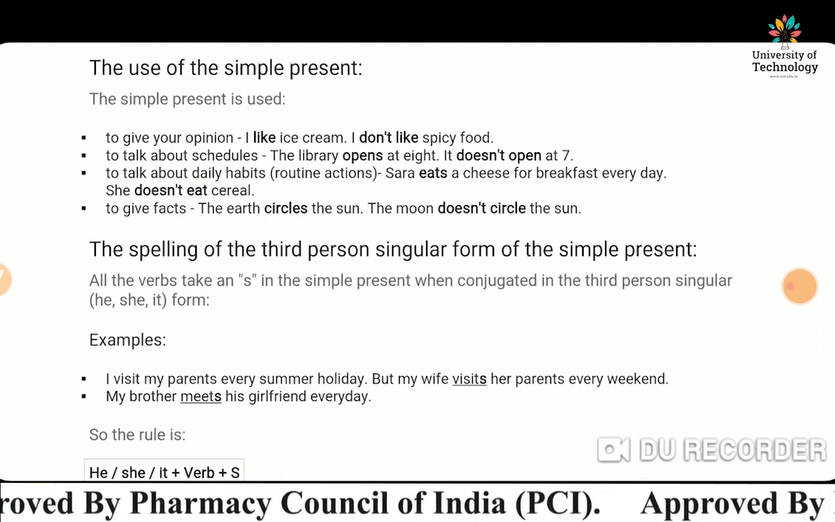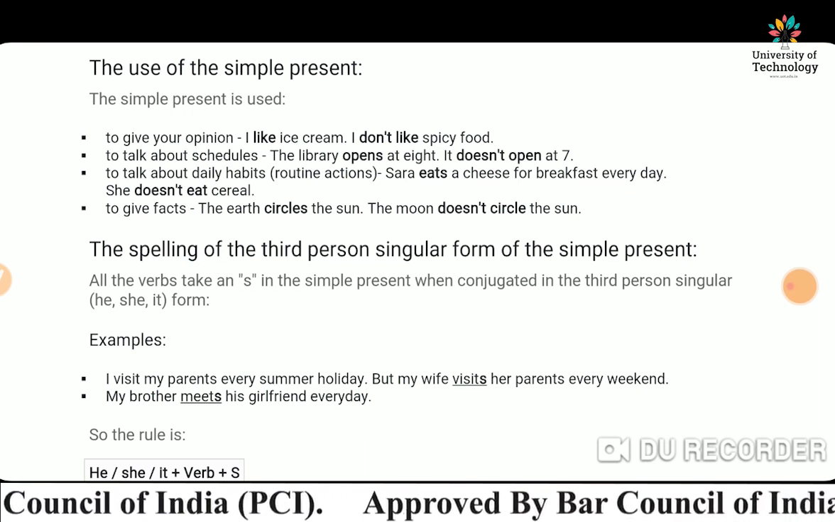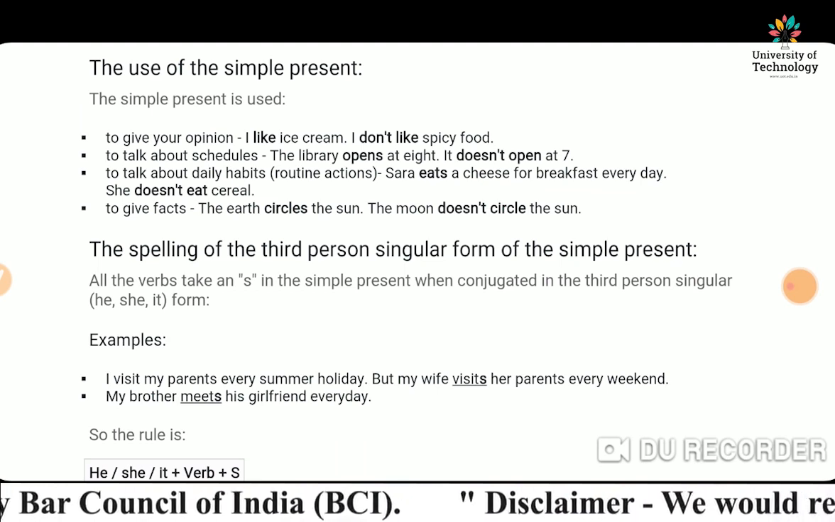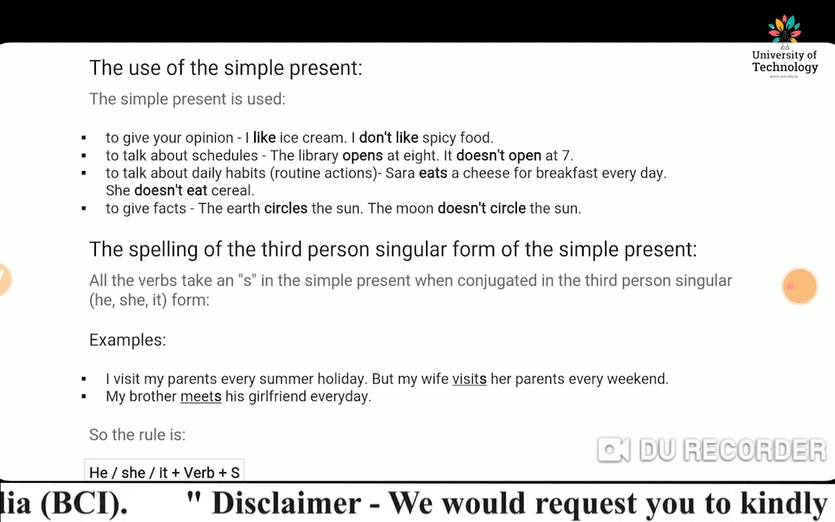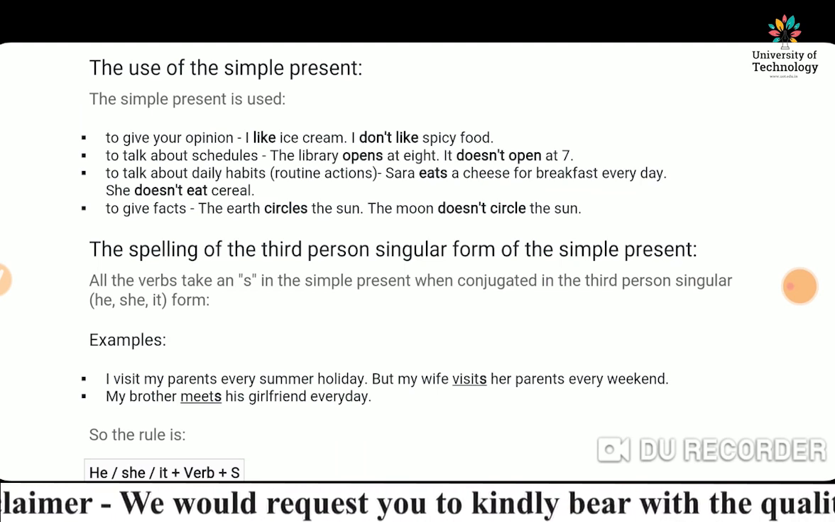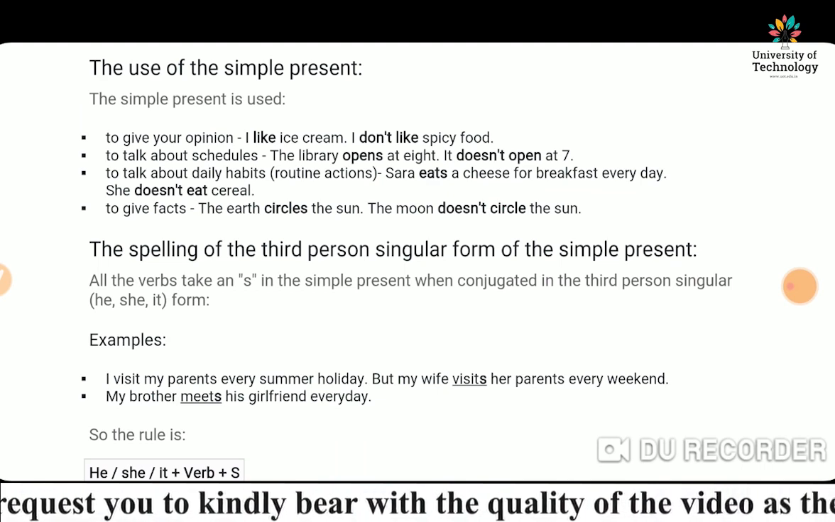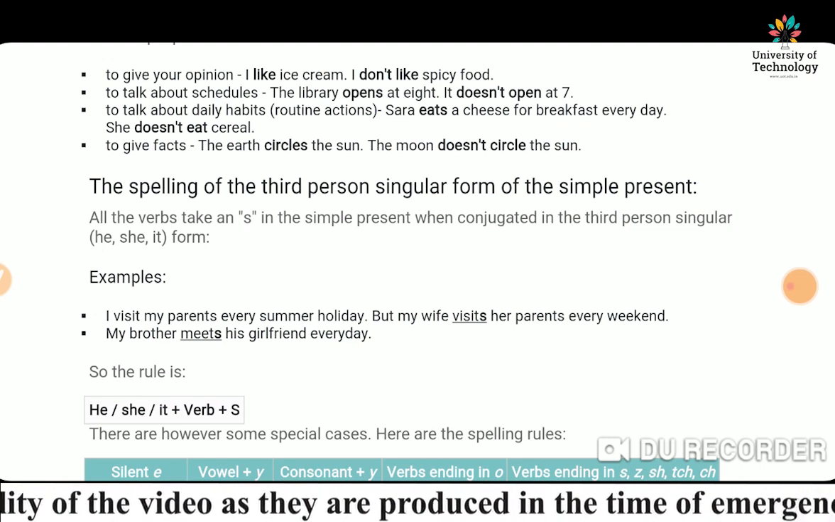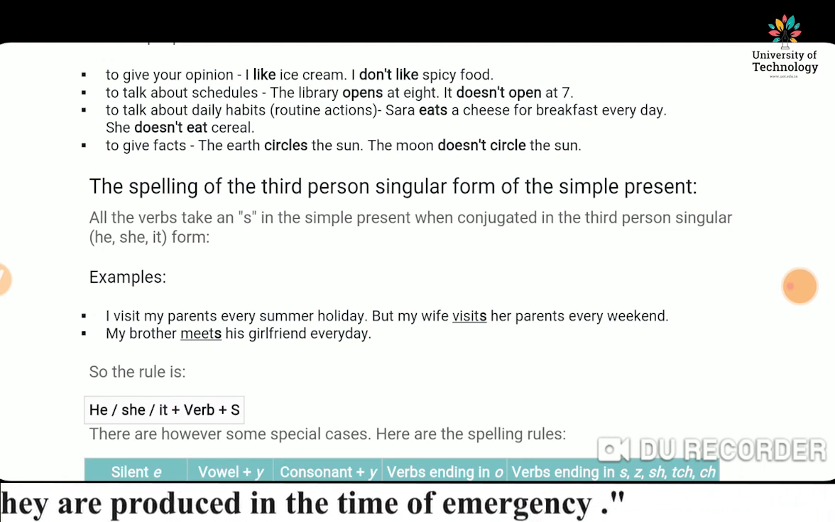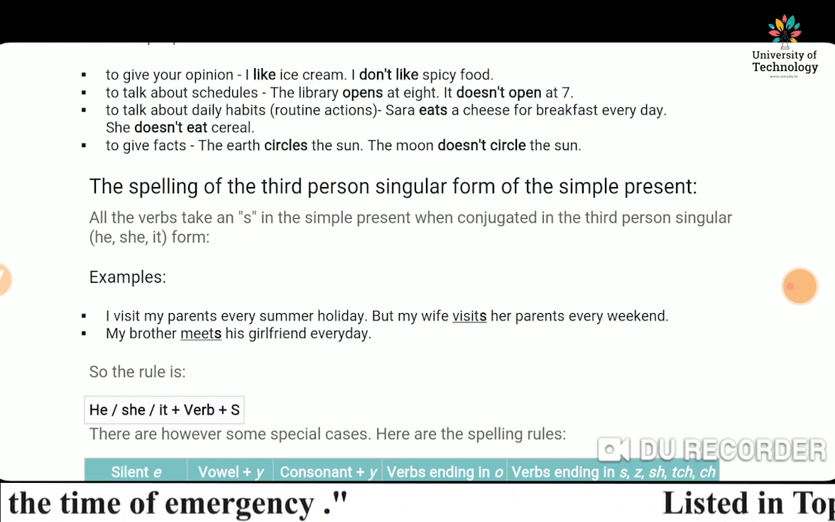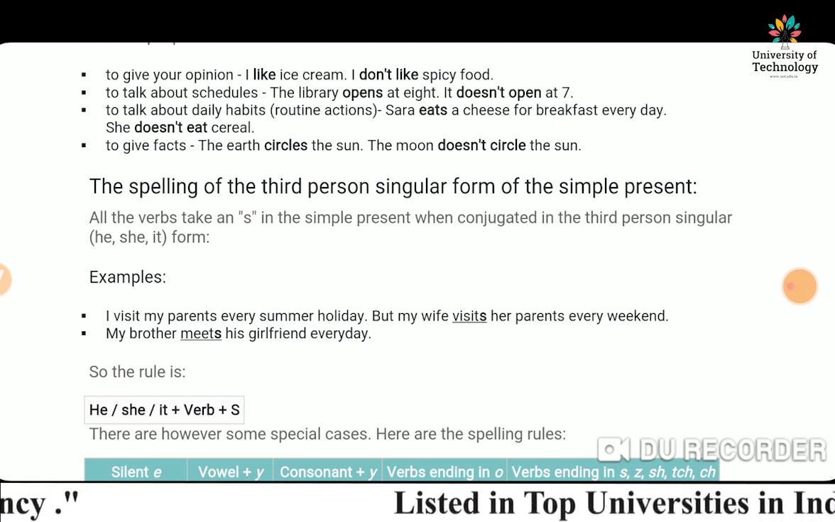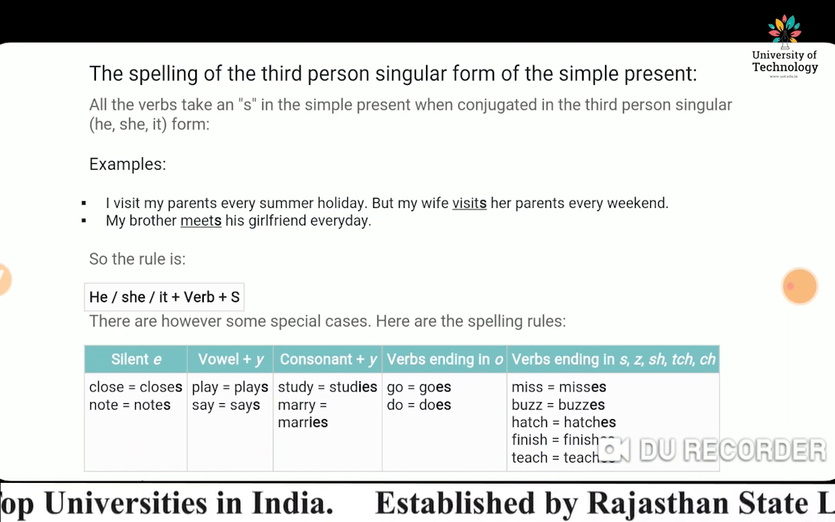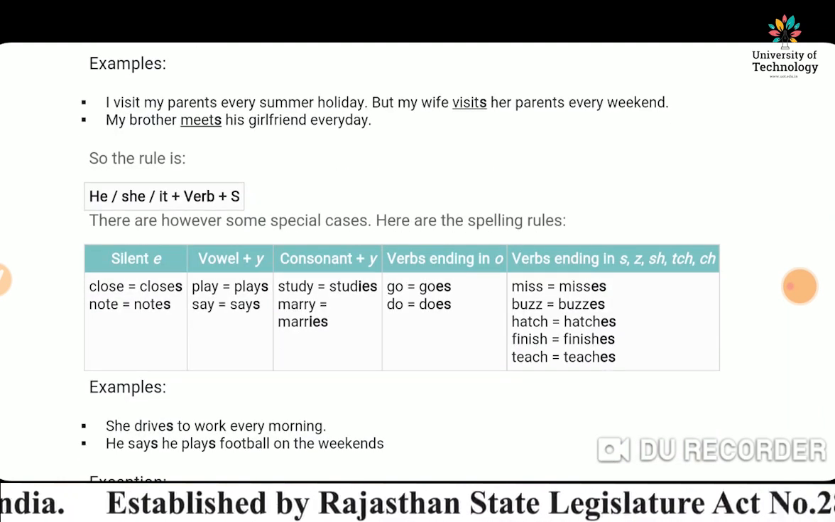So the spelling of the third person singular form of the simple present: all the verbs take an s in the simple present when conjugated in the third person singular, he, she, it form. Examples: I visit my parents every summer holiday, but my wife visits her parents every weekend. My brother meets his girlfriend every day.